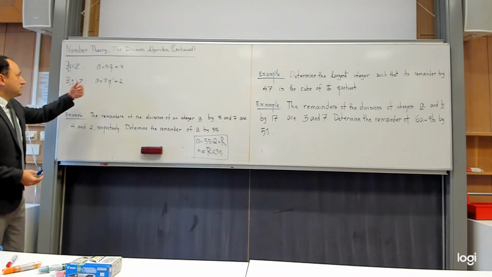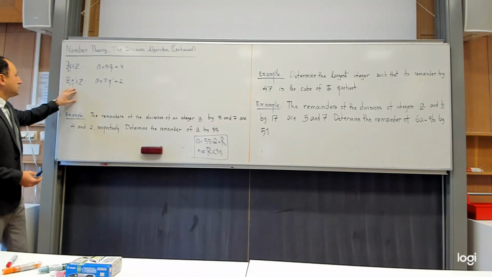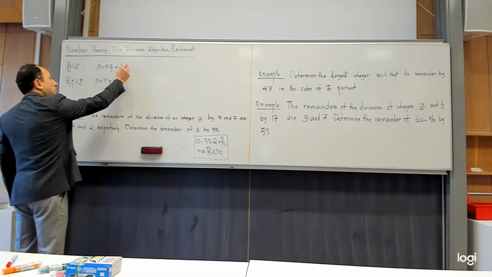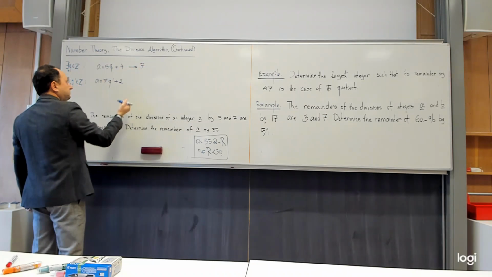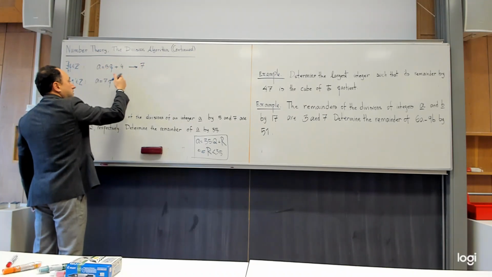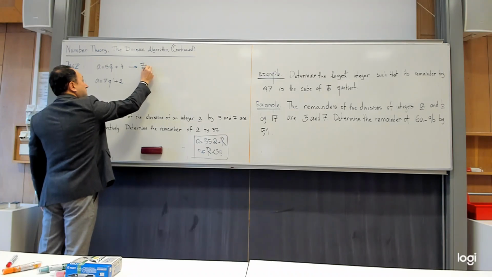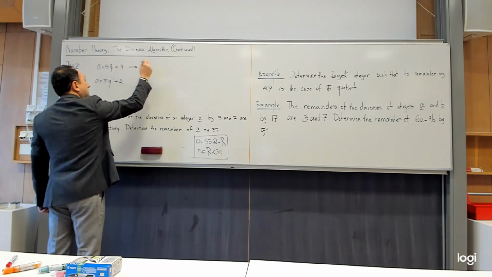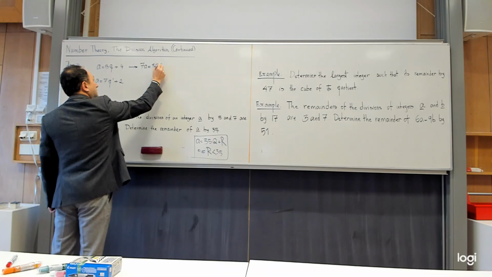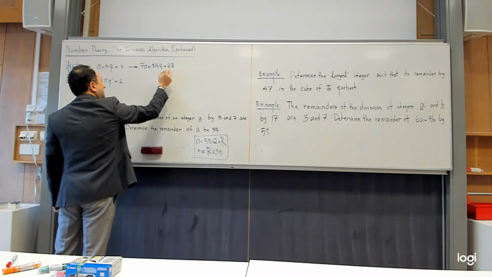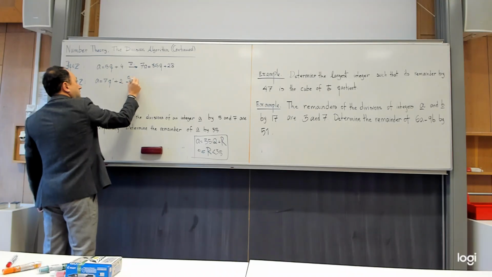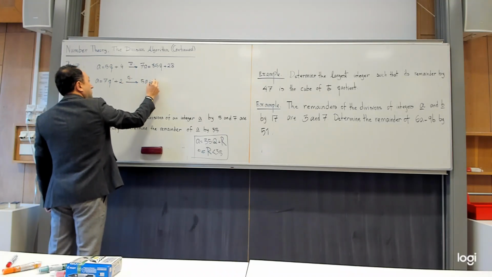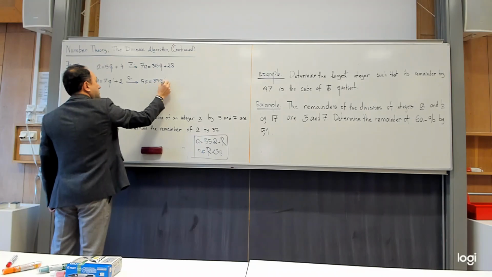I think you have already an experience how to do this in the first problem, but there is a little bit more challenge here. Why? Because here, the idea is the same, I want to make 35. So I multiply this by 7. It becomes 7a is equal to 35q plus 28. And then I multiply this by 5. It becomes 5a is equal to 35q prime plus 10.